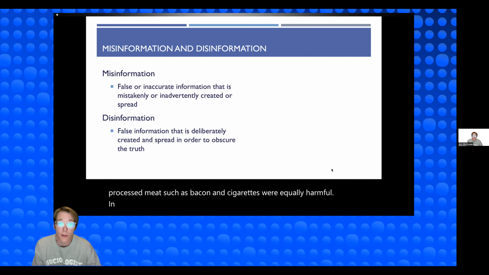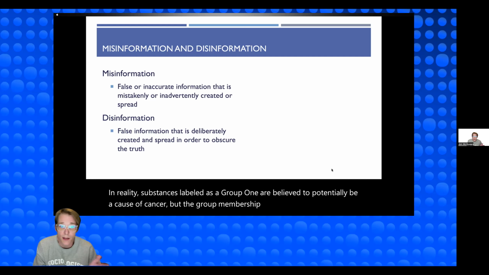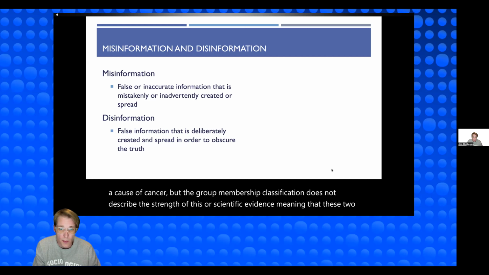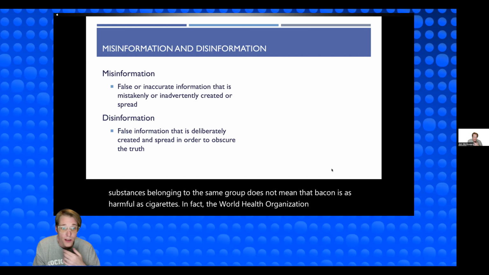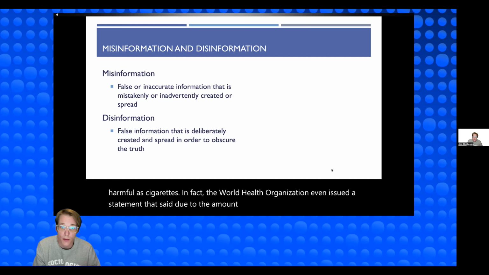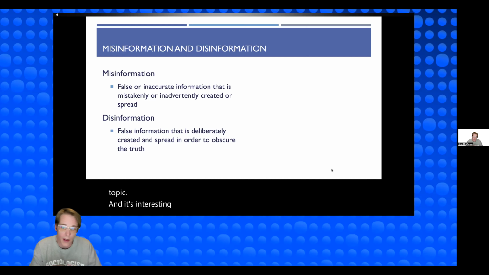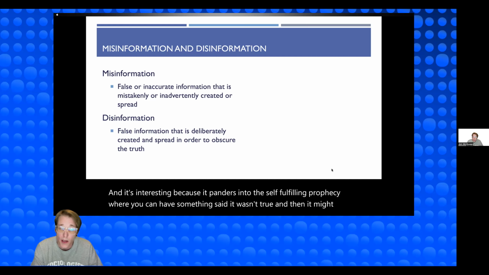In reality, substances labeled as group 1 are believed to potentially be a cause of cancer, but the group membership classification does not describe the strength of the scientific evidence, meaning that these two substances belonging to the same group does not mean that bacon is as harmful as cigarettes. In fact, the World Health Organization even issued a statement that, due to the amount of misinformation spread online in this instance, real evidence was misunderstood, and the information spread, leading many people to false information about this topic. And it's interesting because it plays into the self-fulfilling prophecy, where you can have something said, it wasn't true, and then it might become true, which then plays into an even more dilemma circumstance, right?